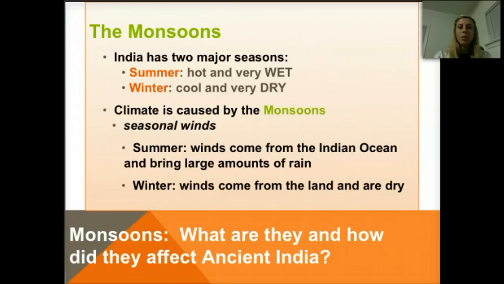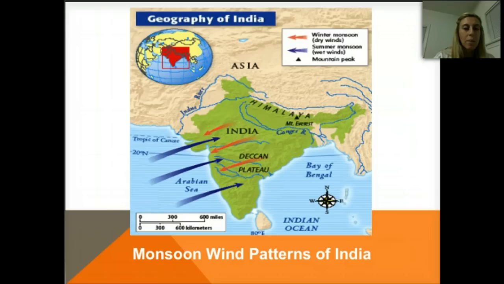In the summer, winds come from the Indian Ocean and bring large amounts of rain onto the land. In the winter, the winds come from the land, which keeps things dry. Let's take a look at that on the map. So you can see here we have our summer winds coming off the ocean onto the land, which brings the water. In the winter, we have winds coming from the land, keeping things dry.